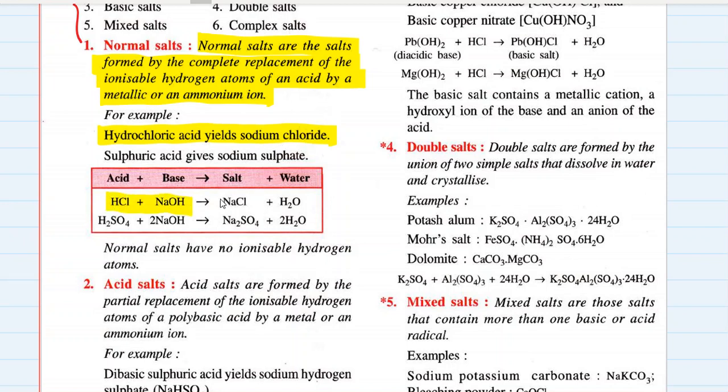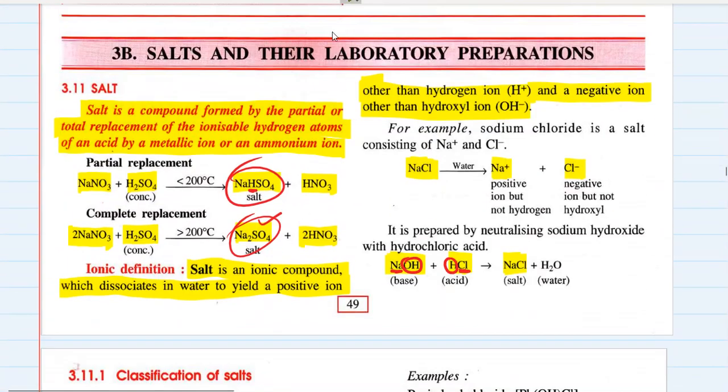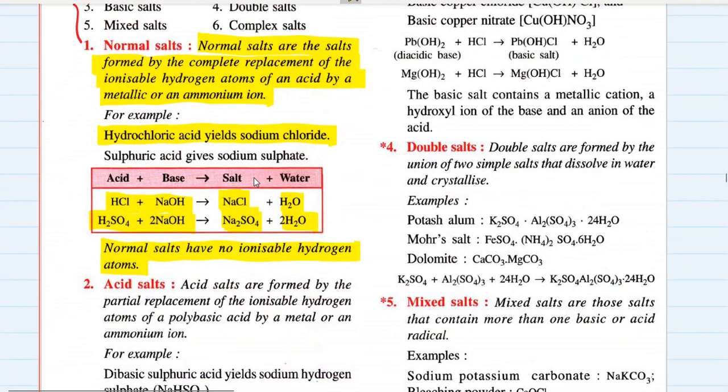HCl plus NaOH gives NaCl plus H2O. H2SO4 plus 2NaOH is also an example of neutralization yielding a normal salt, that is Na2SO4 plus 2H2O. Normal salts have no ionizable hydrogen atoms. Okay, so let me ask you, is this first example of a normal salt, NaHSO4? No. Is the second one an example of a normal salt? Yes. The first one is not a normal salt, it is an acid salt because it contains an ionizable hydrogen atom.